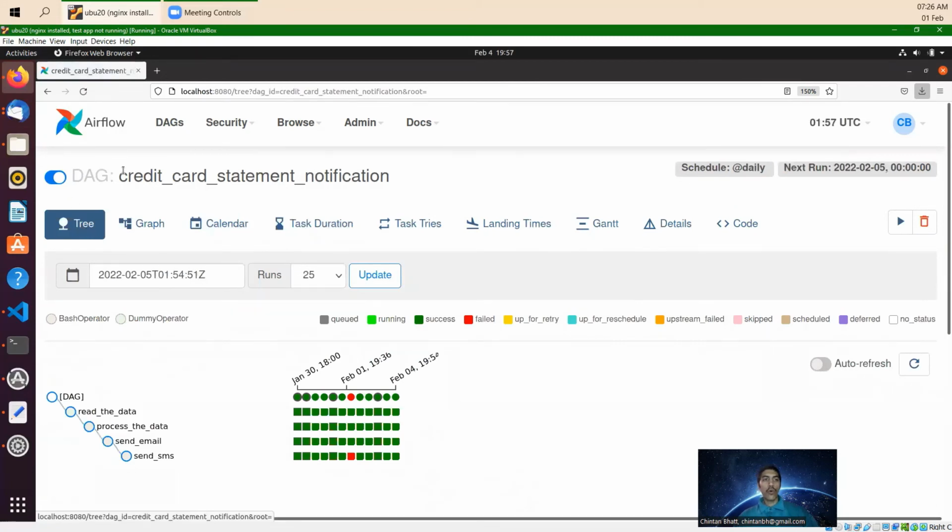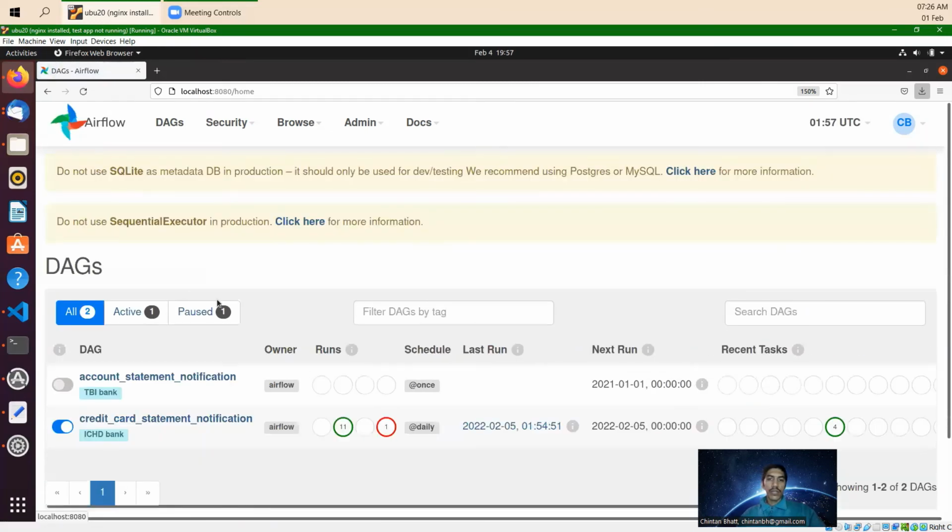So this is an overview of our DAG home page, where you can see this ran successfully 11 times. The credit card and credit card statement DAG is there. We can make this DAG active or inactive.